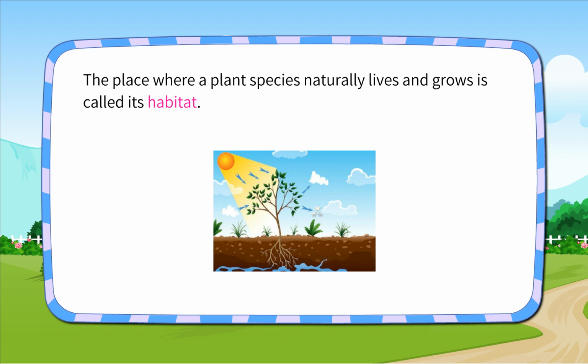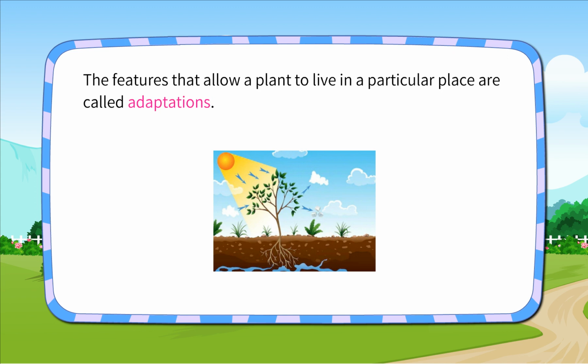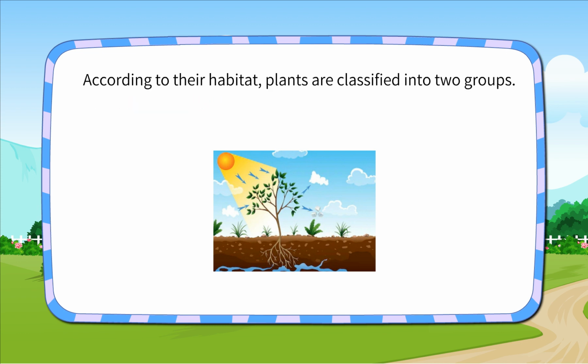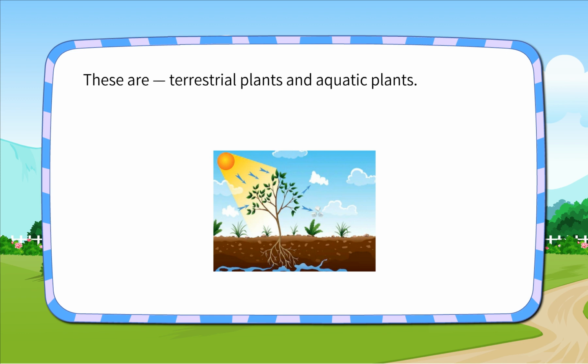The place where a plant species naturally lives and grows is called its habitat. The features that allow a plant to live in a particular place are called adaptations. According to their habitat, plants are classified into two groups. These are terrestrial plants and aquatic plants.